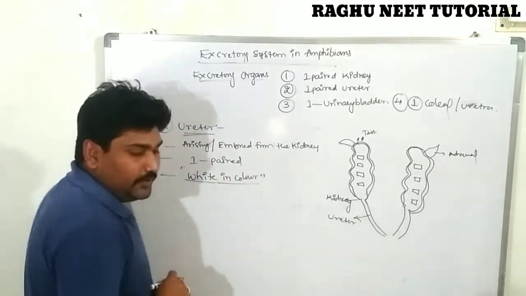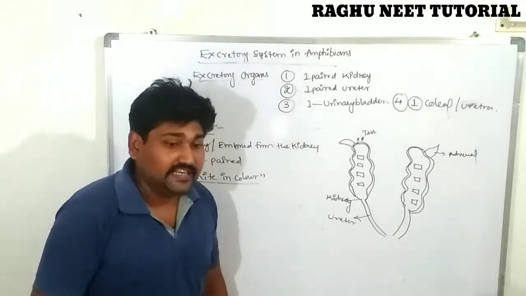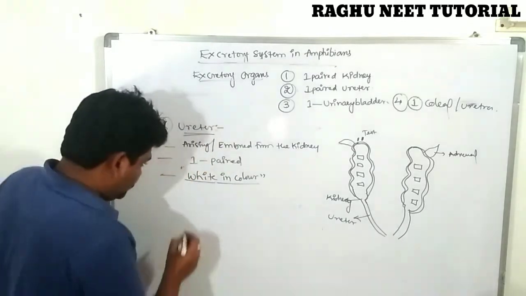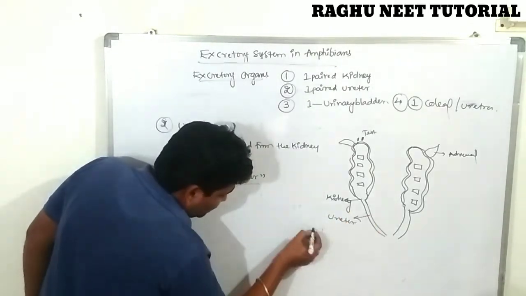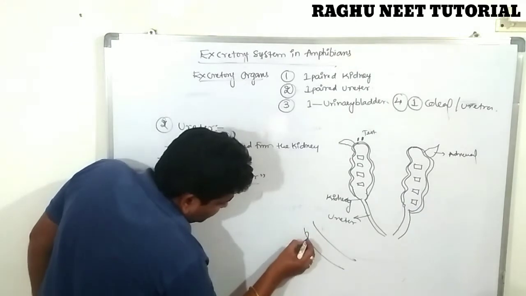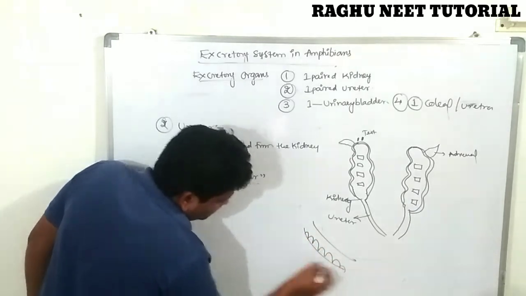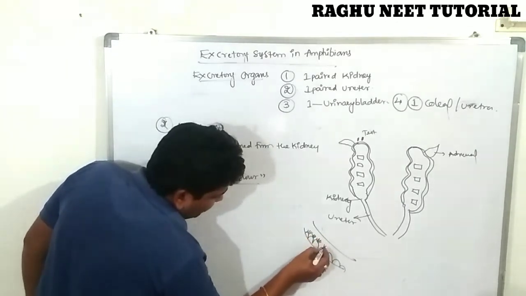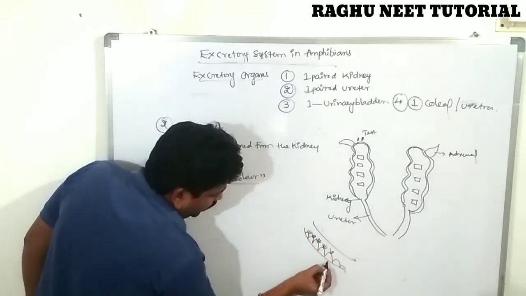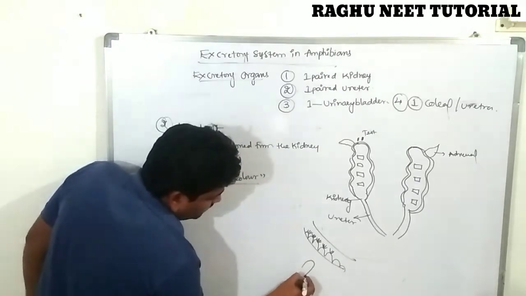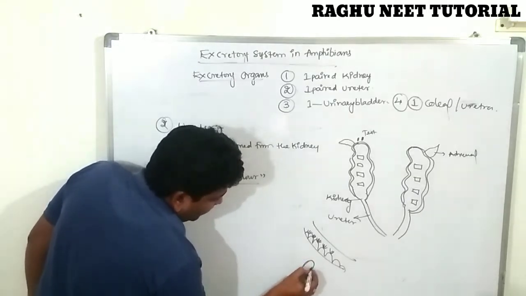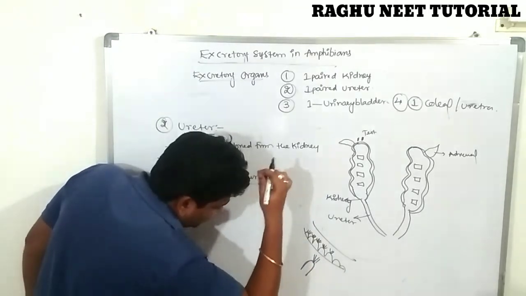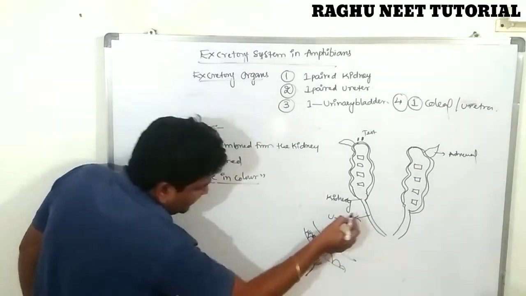The internal wall of the ureter is made up of simple columnar ciliated epithelial membrane. This is the wall of the ureter. Draw a large diagram showing the simple columnar ciliated epithelial membrane, with cilia like hair.